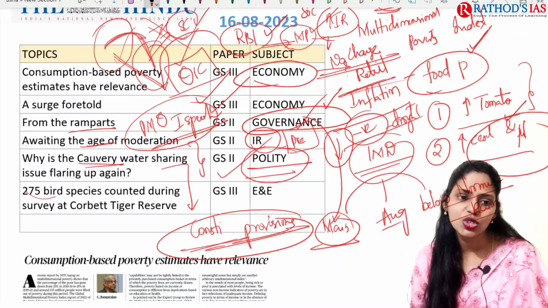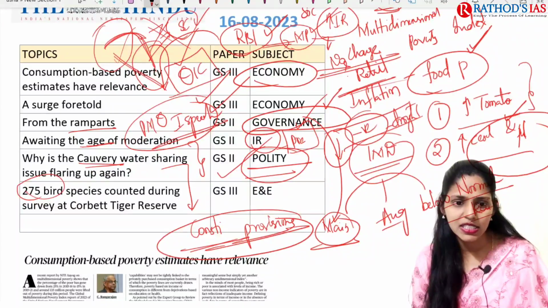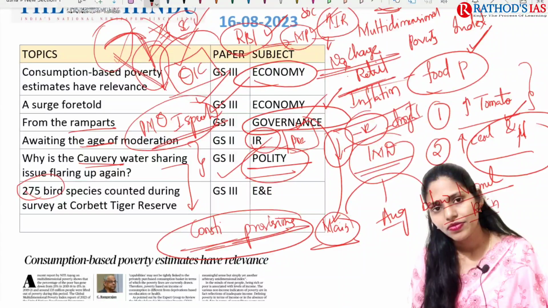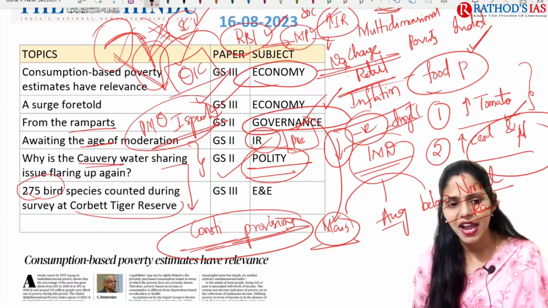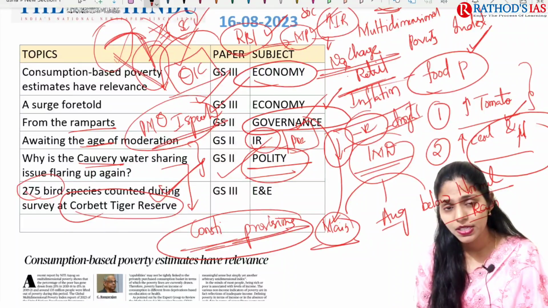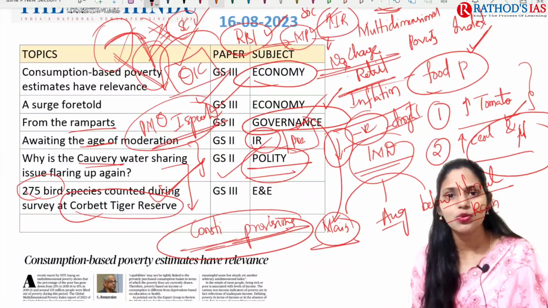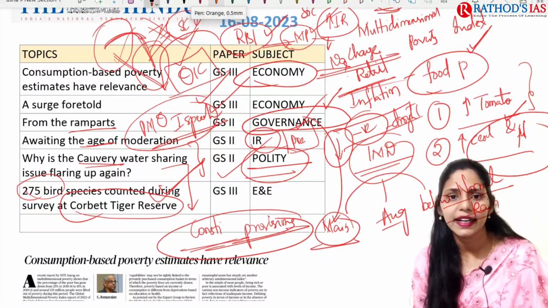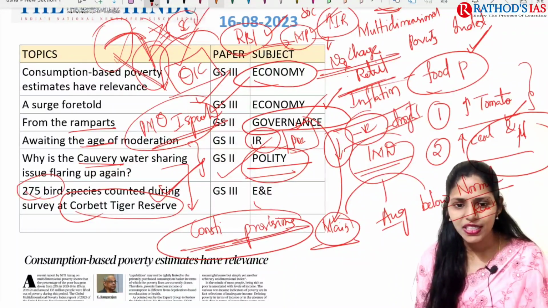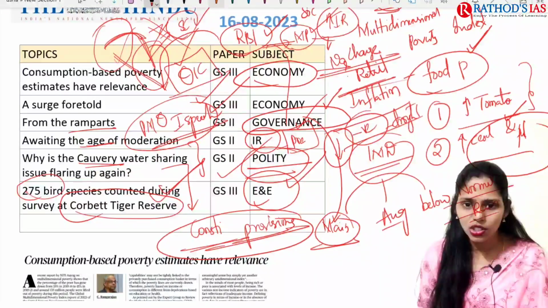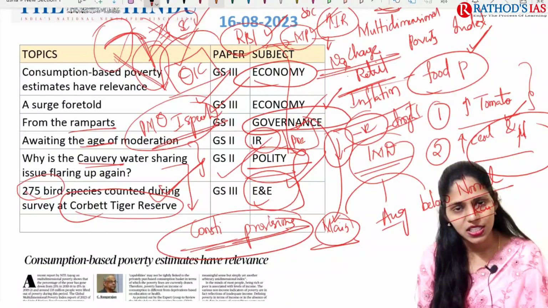And the next topic is 275 bird species counted during survey at Corbett Tiger Reserve. Here you have to focus on some facts regarding this Corbett Reserve, and you have to see which bird species are there, and which category of IUCN they come under, like critically endangered, vulnerable, endangered, and so on. This topic is important from your environment and ecology. So these are the topics we are going to discuss in this video.